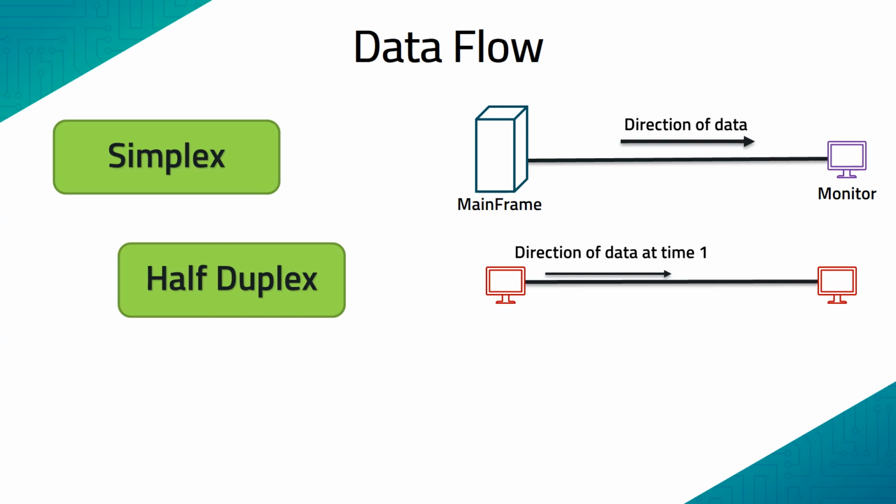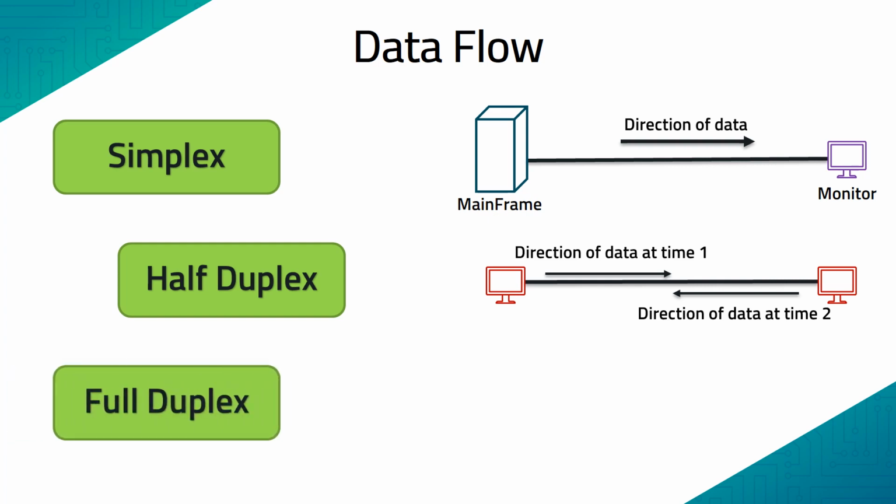So the entire capacity of the channel is being utilized in each direction. At another instant of time, that is at time t2, this particular station is sending and the other will be receiving. Each of the stations has the capability of sending and receiving, but not simultaneously. At any given instant of time, a station can send only, and after the send is complete, it can perform the receive operation. It cannot perform send and receive simultaneously.